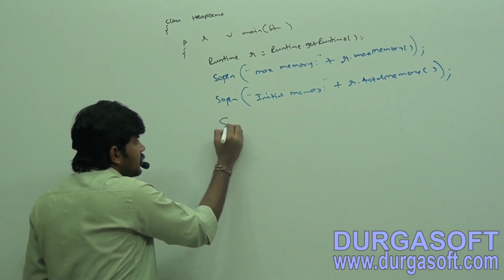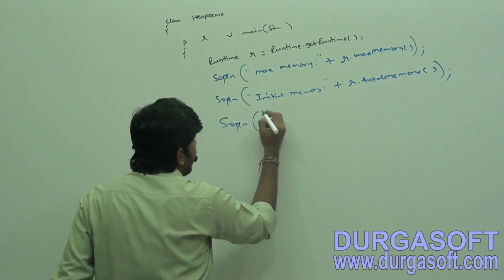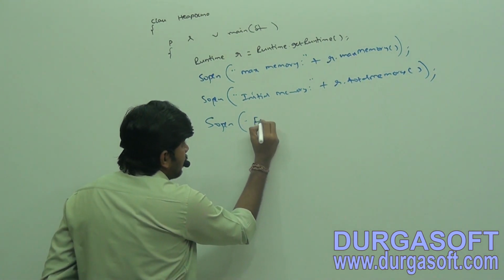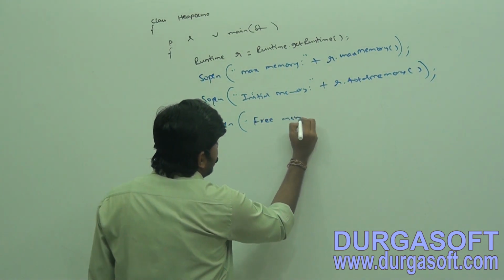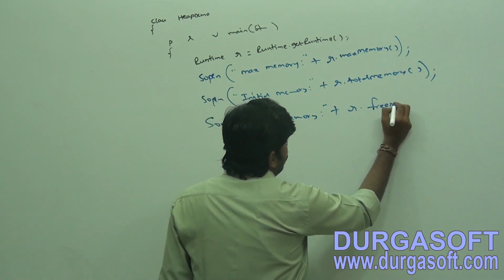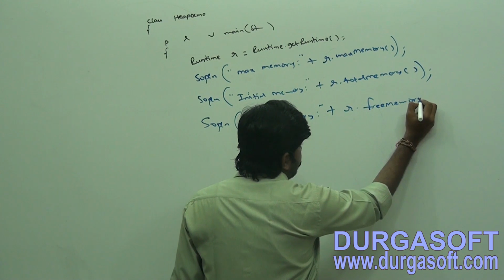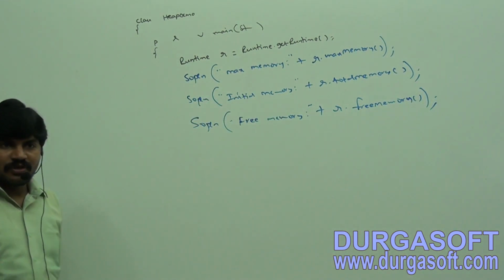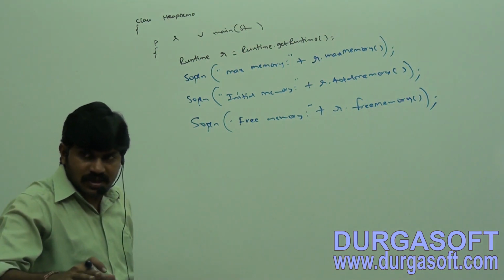Next, System.out.println free memory. Sir, how much free memory is there? What is the method? r.freeMemory(). Now, sir, I want to know how much memory is already used, consumed.